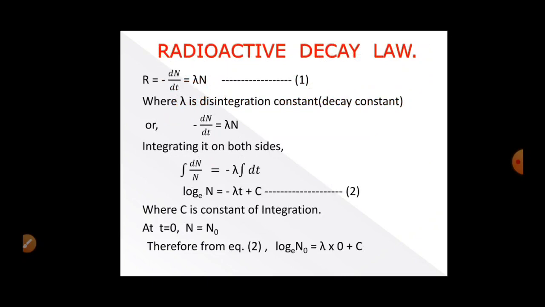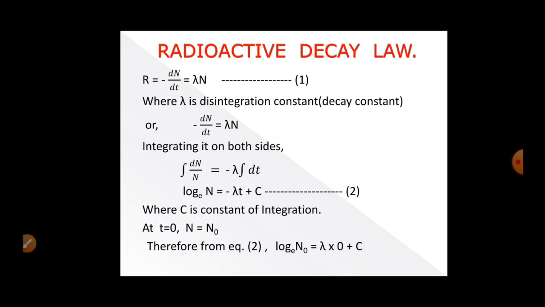So by combining these two equations, we can write R equal to minus dN by dt equal to lambda N. Then rearranging this equation and integrating on both sides, we get integral of dN by N equal to minus lambda, because lambda is actually the constant of proportionality and we call it the disintegration constant.